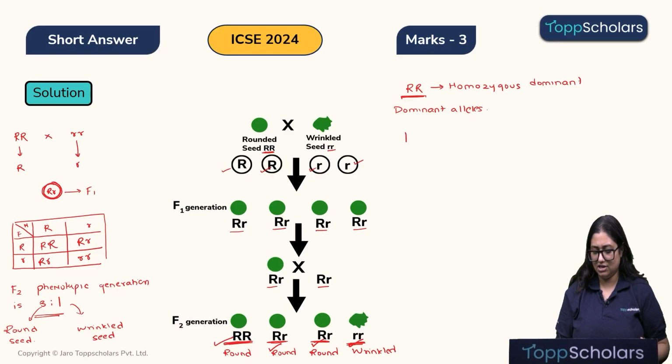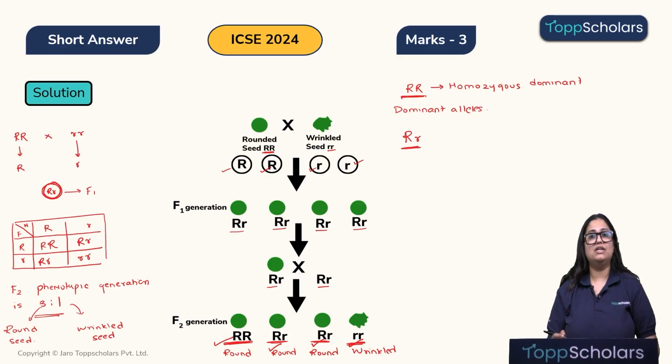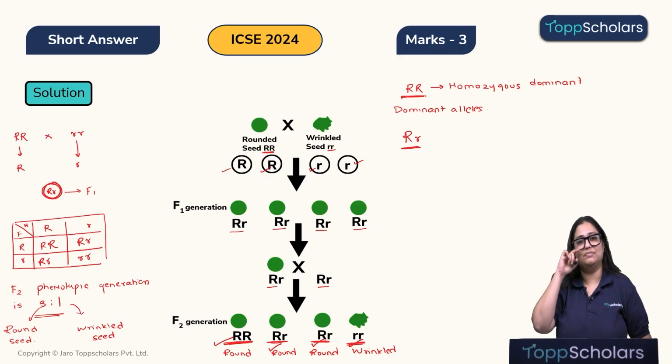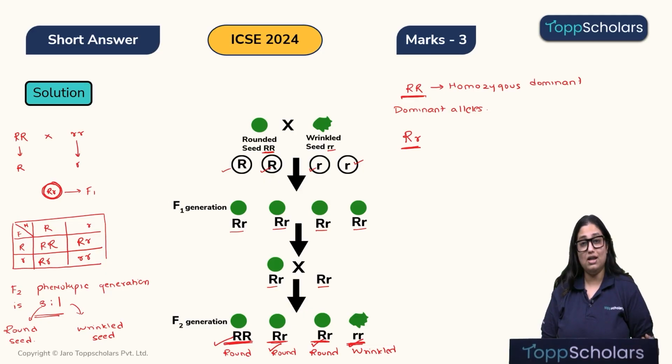Now let's look at another condition, that is big R and small r. Big R, like I told you, represents the dominant allele, whereas the small r represents the recessive allele. Recessive allele meaning weak allele. So when a weak person is fighting with a strong person, who will win? The strong person, right? That's exactly what's happening. When we have 2 contrasting alleles, a dominant allele and a recessive allele, the recessive allele cannot take over.